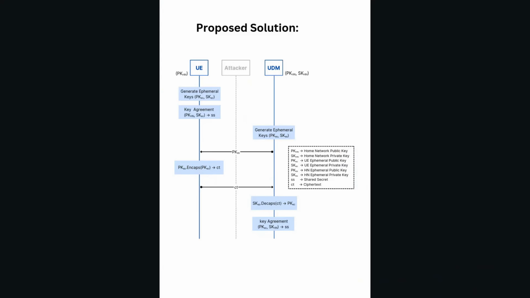So we can say that ensuring forward secrecy in the SUPI concealment is not enough to ensure the security of 5G. We should focus more on the security of the session keys themselves, because those keys are going to be used further for the message exchange between the UE and the UDM.